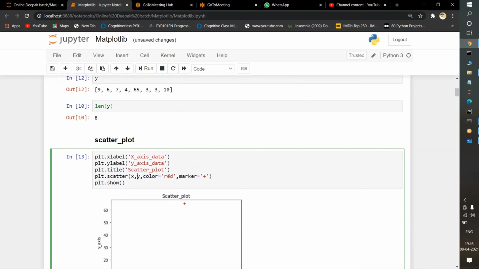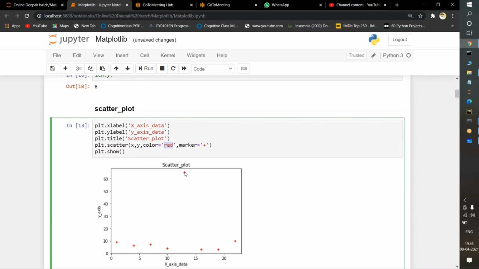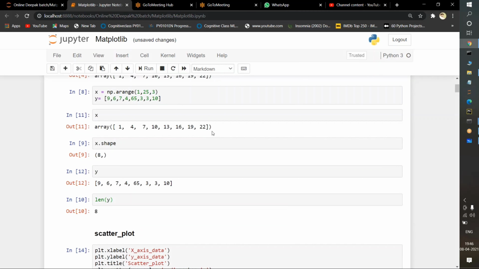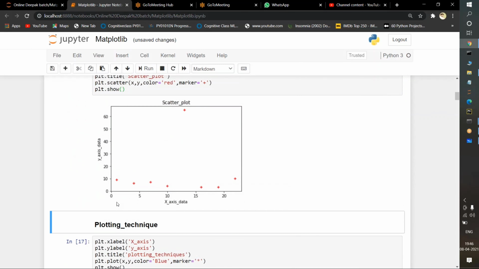I am passing the color here. Suppose I pass color red, it means each and every plotted point will be red. And the marker I am passing here is the plus symbol. plt.show means to show the image here. For showing the image, we will write the command plt.show. If I run this, see, the x-axis. What is the range of x-axis values, 1 to 22? See here, it starts from 0 somewhere, so plotting will start from 1 and goes till here.